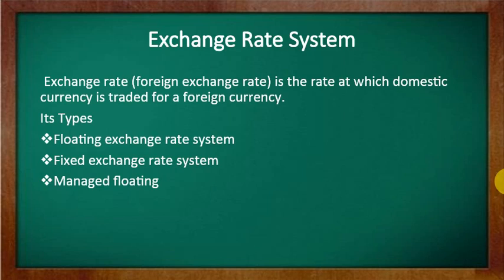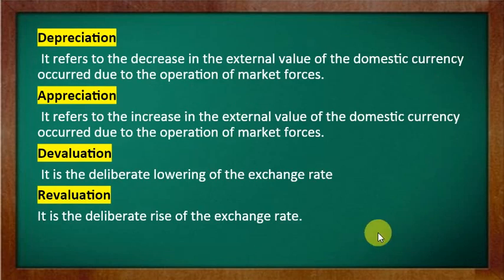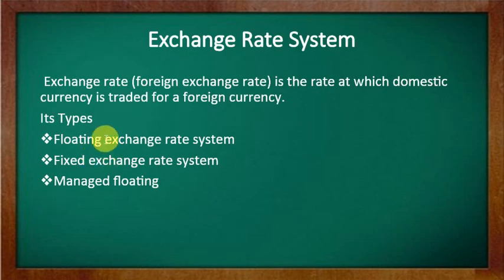There are three types across the world, known as the floating exchange rate system, the fixed exchange rate system, and the last one is the managed floating system. So what exactly are these? From the very starting point of international transactions, we considered the fixed exchange rate system, which was adopted by the IMF in the international world. In the same way, the member country also accepts this exchange rate system as fixed.